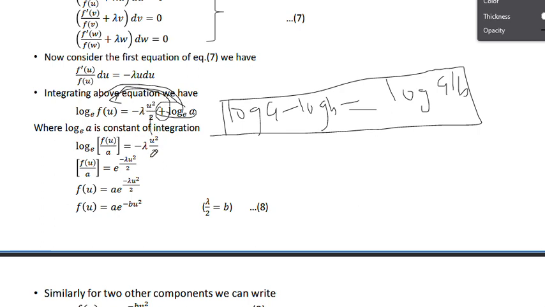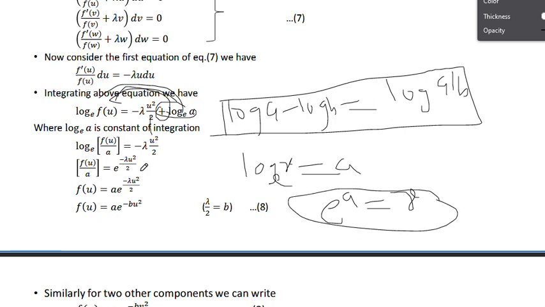Next, now write in anti-log. What is the anti-log formula? Suppose log x base e is equal to a, then we write e power a is equal to x. So bring this and keep it on the head of e and write it equal to x. Now apply this formula here also. To this e, write this whole term on its head and make it equal to this one. Same thing you see here.